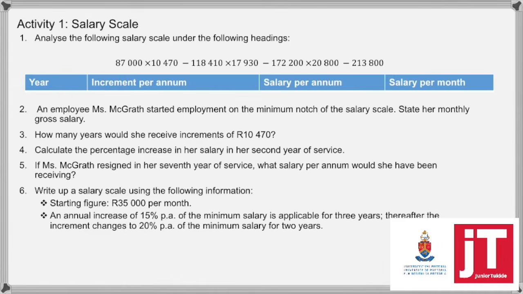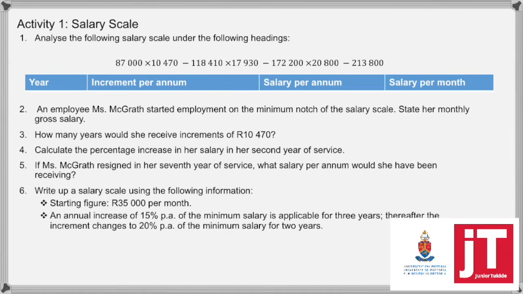And then they give us the salary scale just above it: 87,000 increased by 10,470 to 118,410. And then you have an increase of 17,930 to 172,200. And then an increase of 20,800 to a maximum of the scale of 213,800. And then there are some questions that follow regarding this scale.